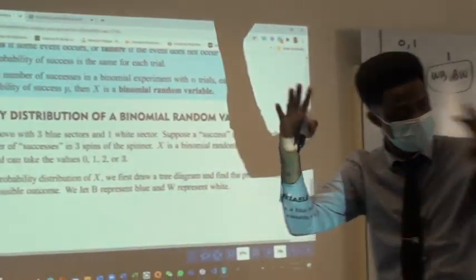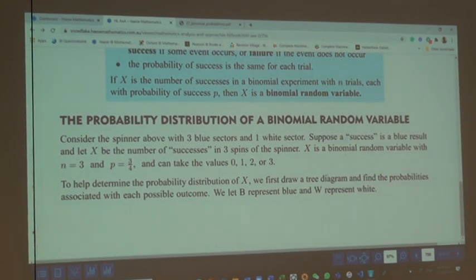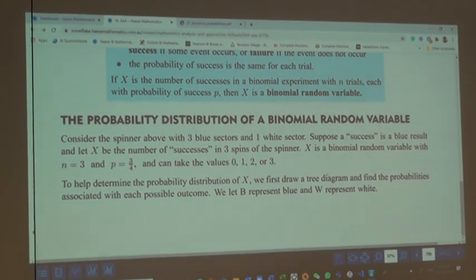In this sample space, there will be 8 elements in that sample space. Those 8 different outcomes will give you this random variable 0, 1, 2, 3 as their values. Am I making sense? I'm trying to explain something here quickly.